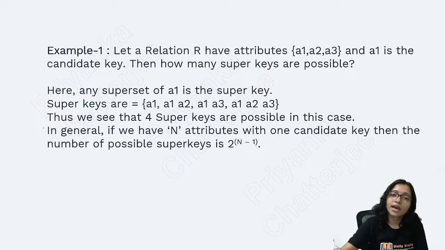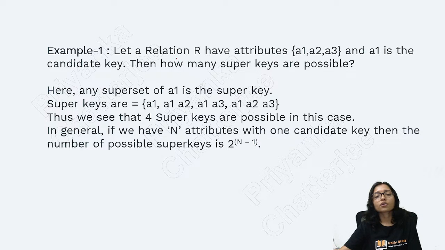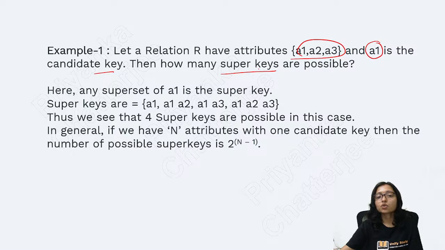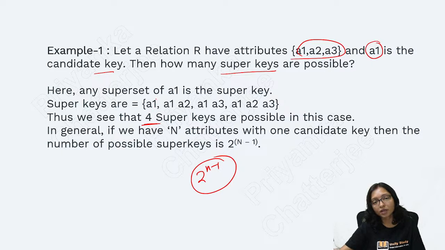Okay, so here is a question you can see from this example. Let these be the attributes, and out of them A1 is your candidate key. Then how many super keys are possible here? Total 2 to the power n minus 1 super keys are possible here, so 4 super keys are possible. What are the super keys?